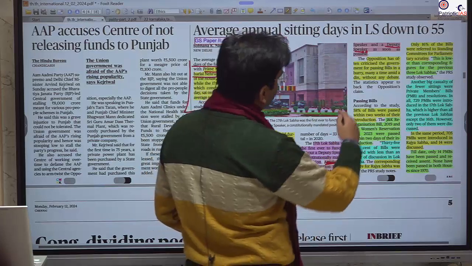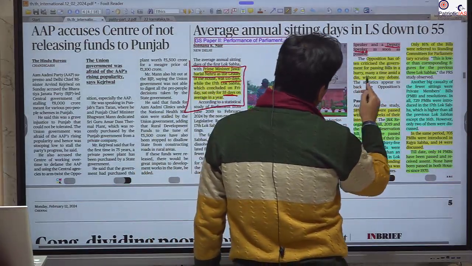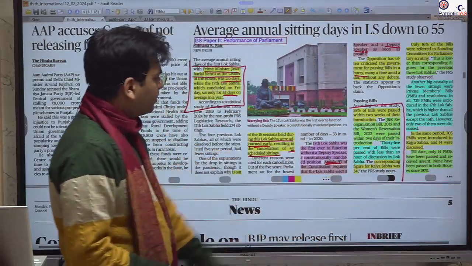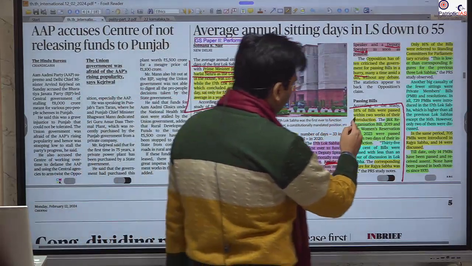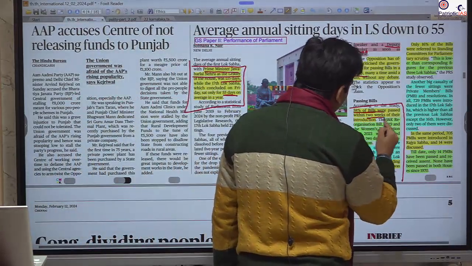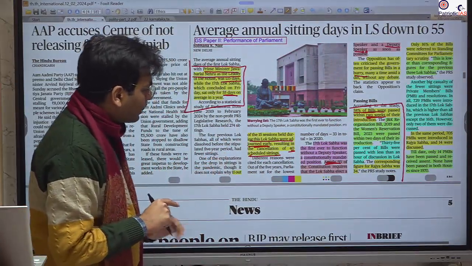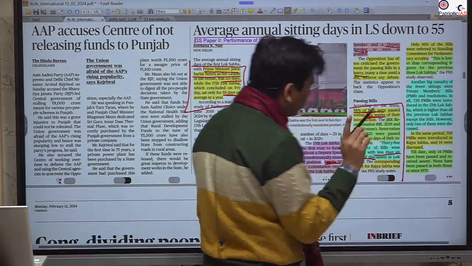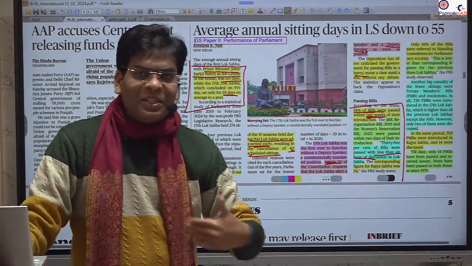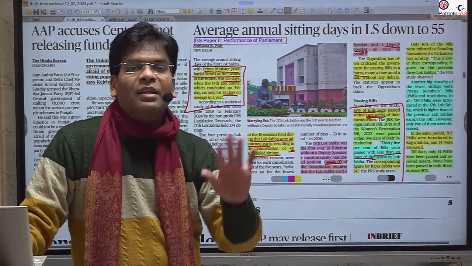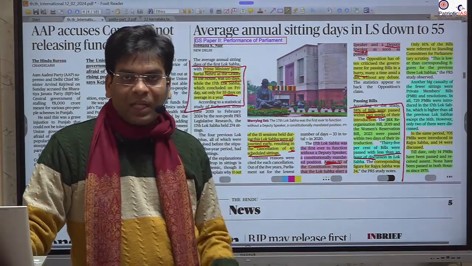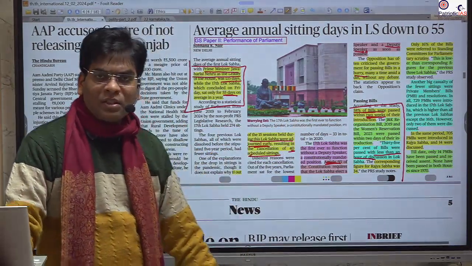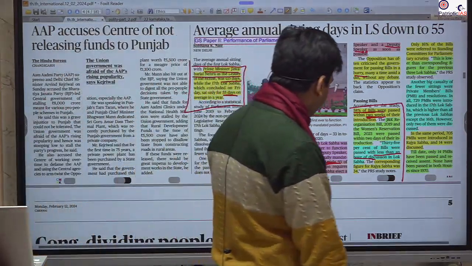The opposition has criticized the government for passing bills without proper discussion. Here the data supports that most of the bills were passed quickly, with 58% of the bills passed within 2 weeks of being introduced. Okay, 35% of the bills were passed with less than an hour of discussion. We take an hour even for our session on a newspaper. These bills that decide the fate of the people of the country are not discussed for 1 hour. This shows their performance, how productive they are.